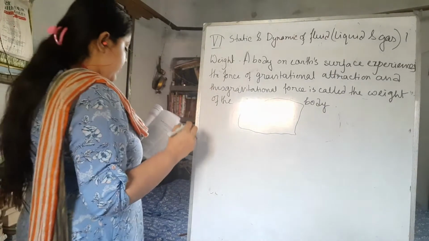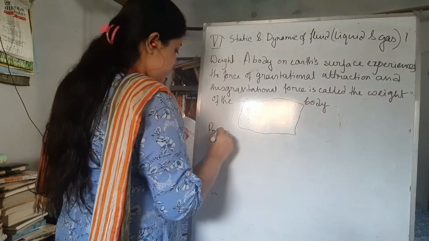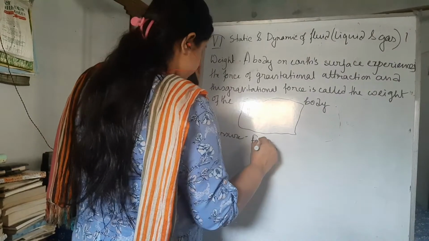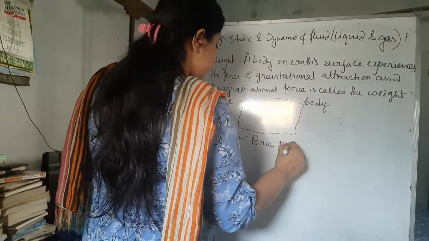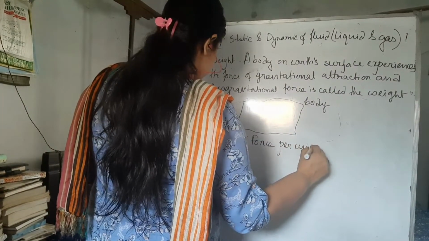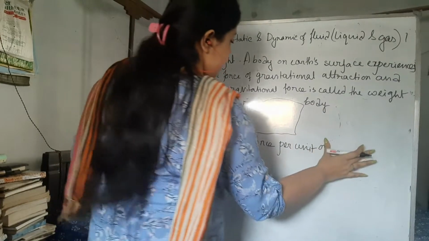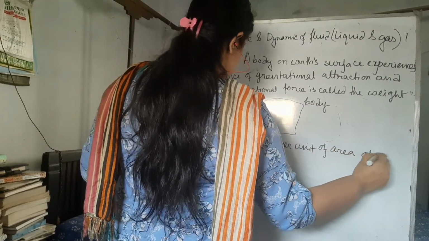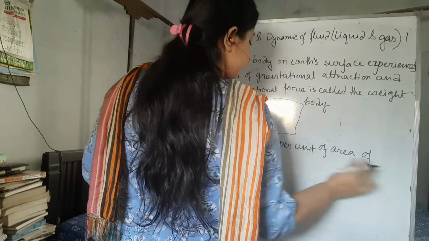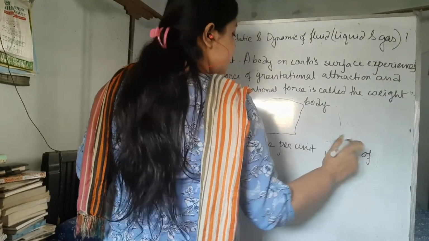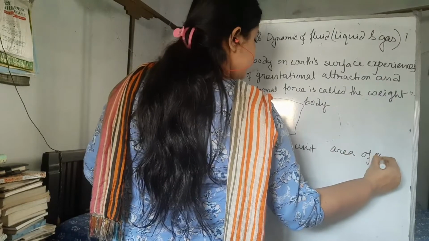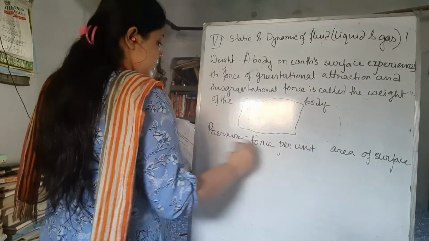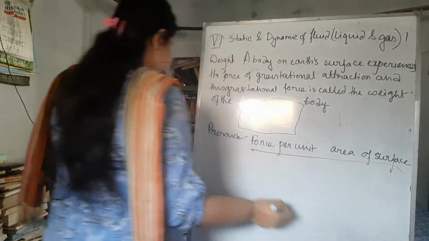So what is pressure? It is the force per unit area of surface. Force per unit area of surface is called pressure.